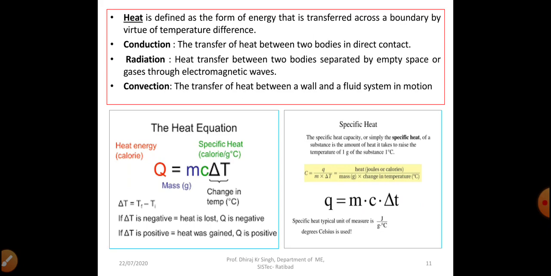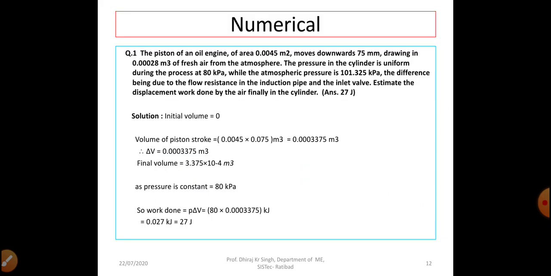Now dear students, we will see a numerical. The question is: a piston of an oil engine of area 0.0045 square meter moves downward 75 mm. That means the area of the piston is given and the displacement is given. Then it draws in 0.00028 cubic meter of fresh air from the atmosphere. That means that much volume it is drawing from the atmosphere into the cylinder.